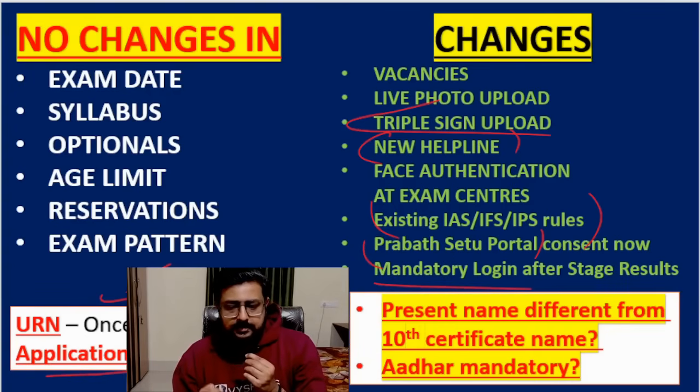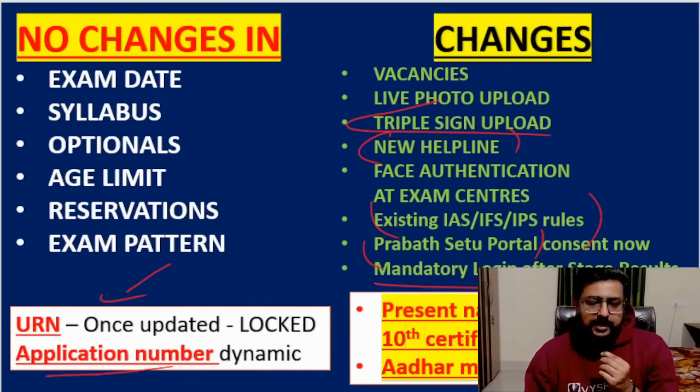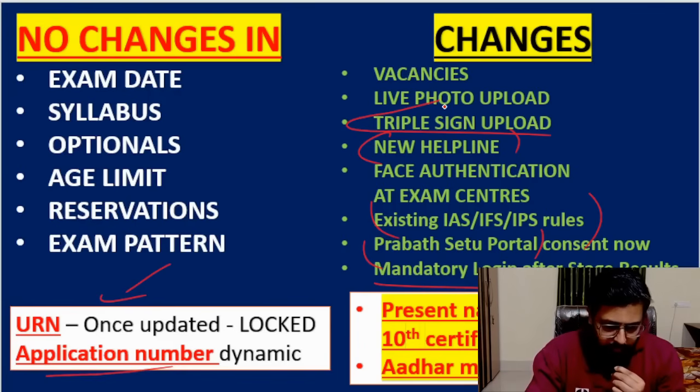Okay, and then the 10th certificate name is different. Now it's different. That kind of thing is there. So ideally, for that also they have given provision this time. Matriculation and this thing, what is the difference? That and all you have to upload. Okay, that I have to tell. So now, going page by page.